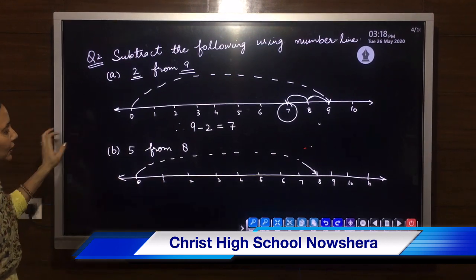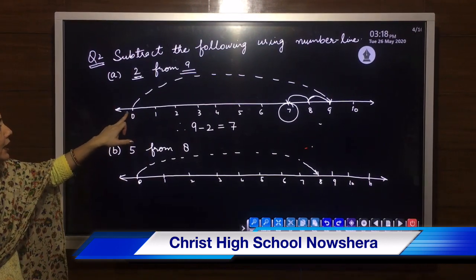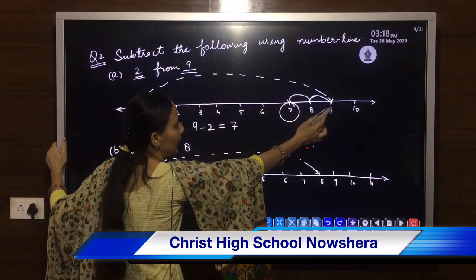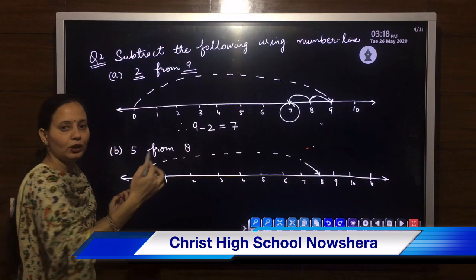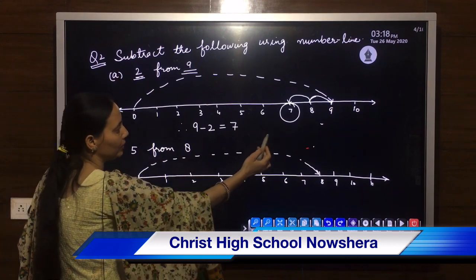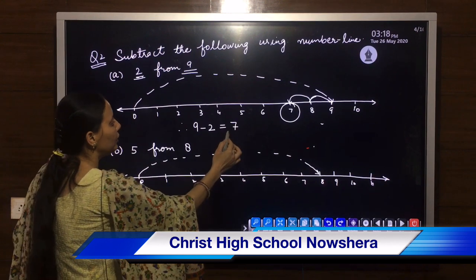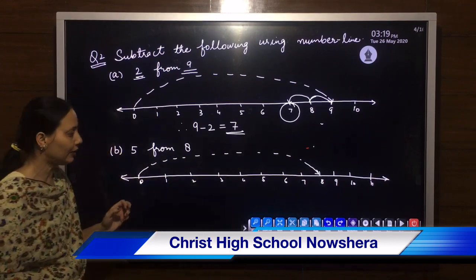How have we done this? Since we are at 0, we have directly jumped up to 9. From 9 we have to come back 2 steps backwards. From 9 we came back 2 steps backward and we reached the point 7.